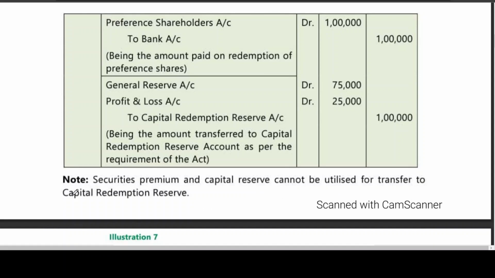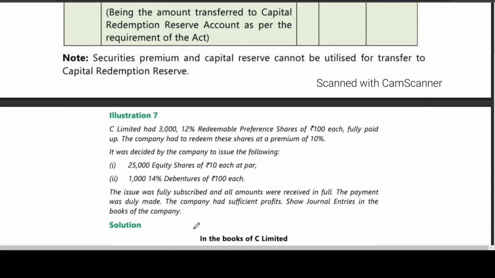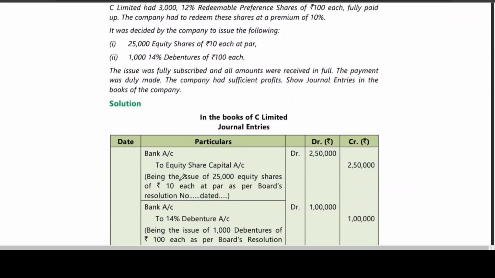Then securities premium and capital reserve cannot be utilized for transfer to capital redemption reserve. Is this clear? You know that securities premium and capital reserve are meant for writing off capital losses. So we cannot use these two for transferring to capital redemption reserve. That's a simple problem. Now let us see the 7th.